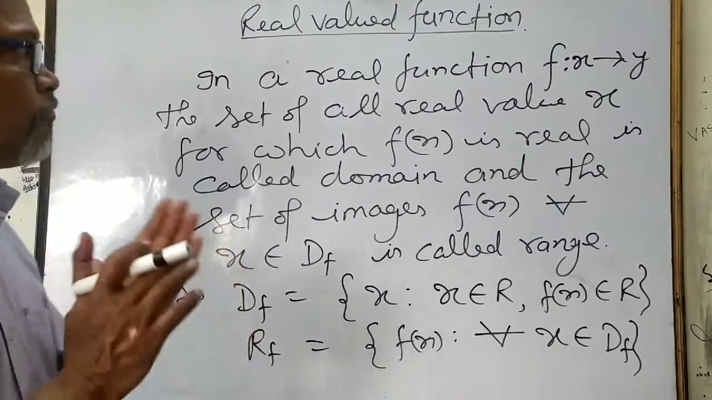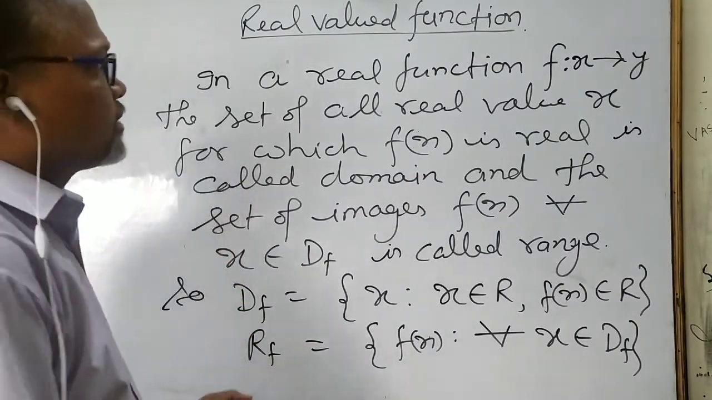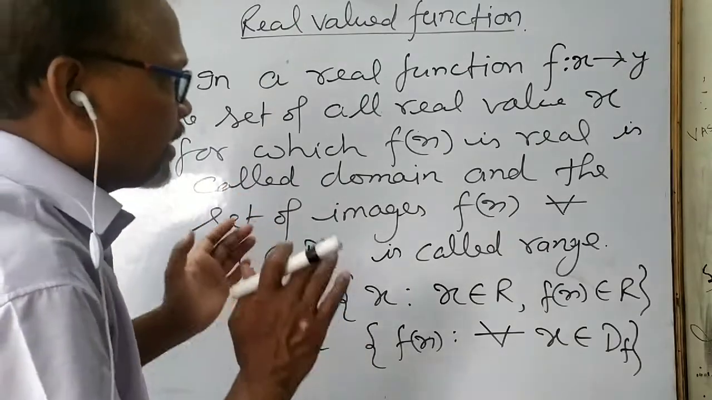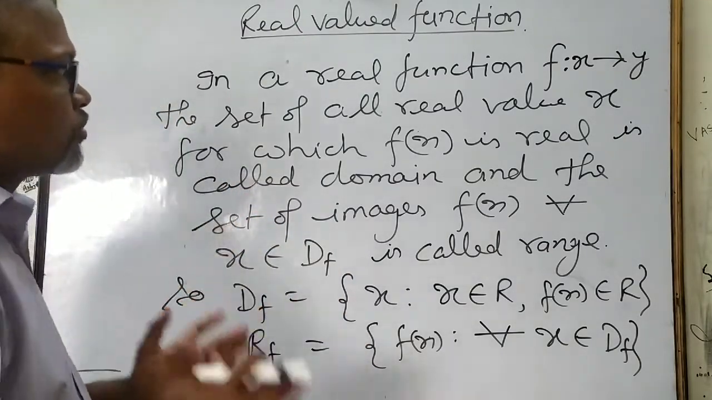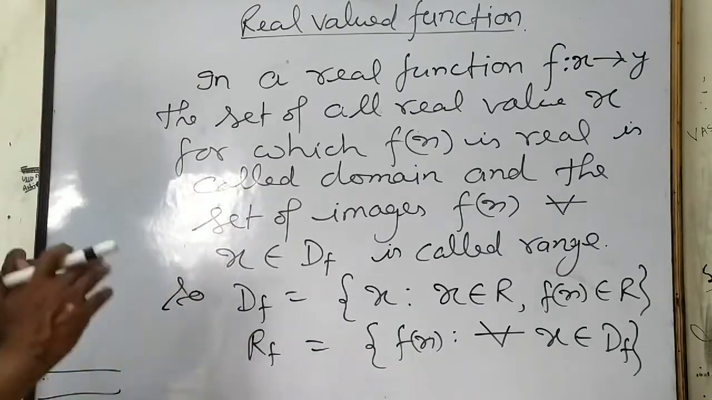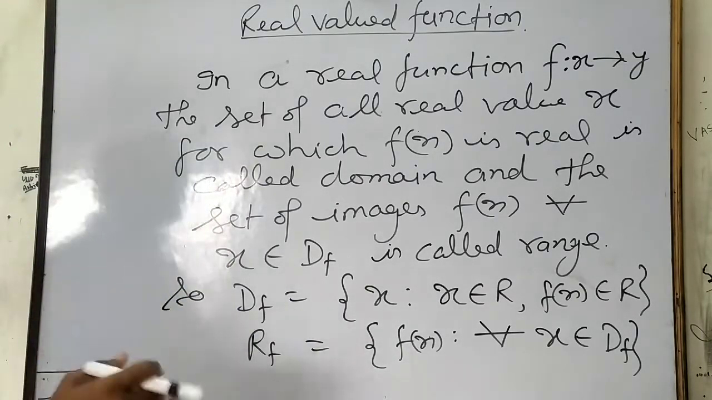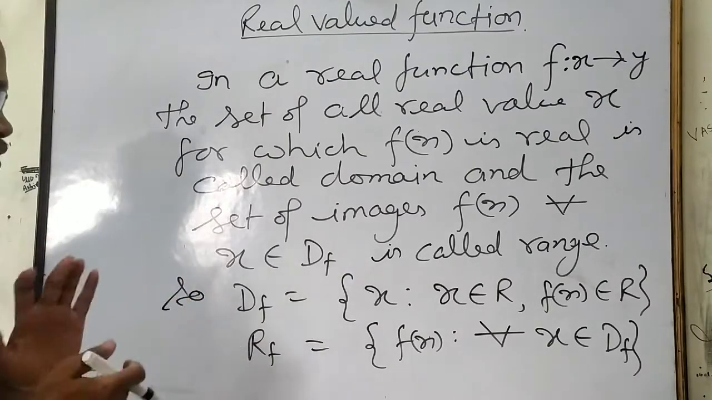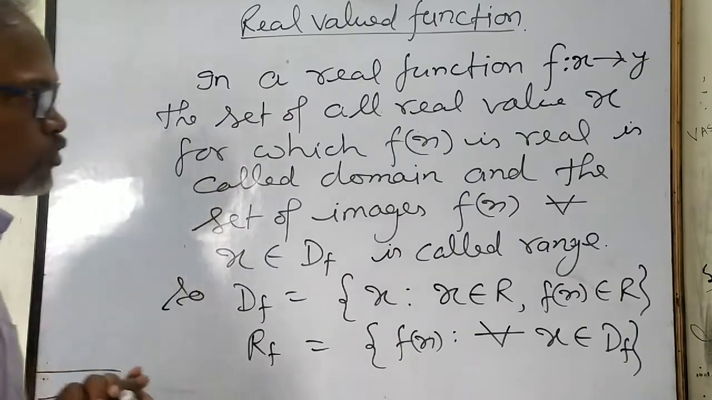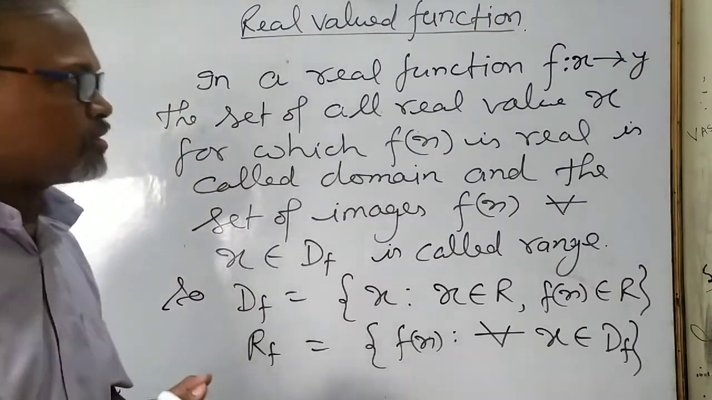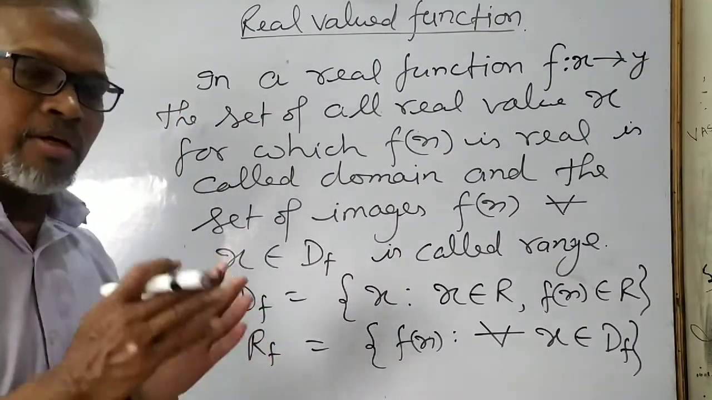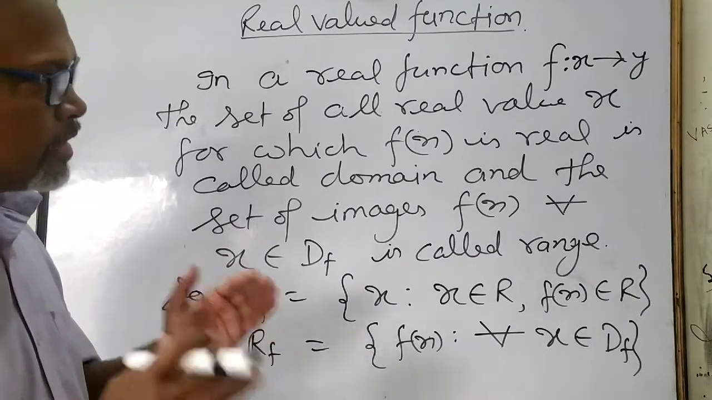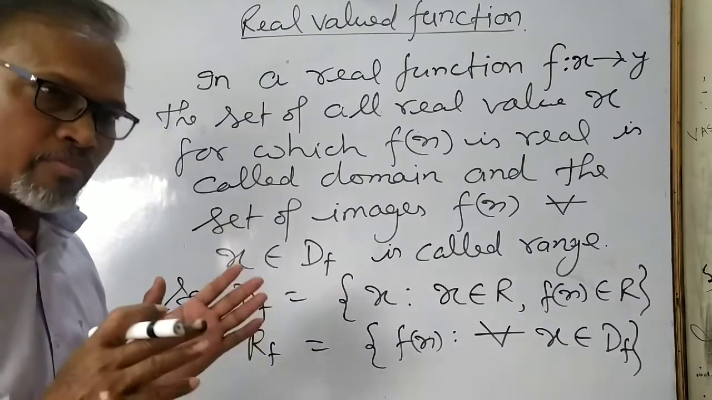So any function which has the subset all the values, means all the x and f(x) are real, then you can say this is the real valued function. In the real valued function, if we want to find the domain and range, as I told you about the domain and range, domain means the values of x in the function and range means the values of y.